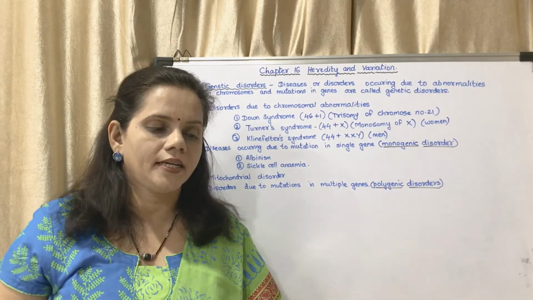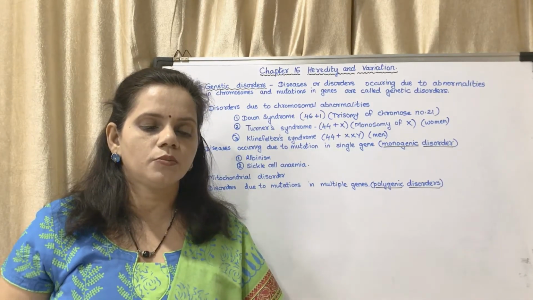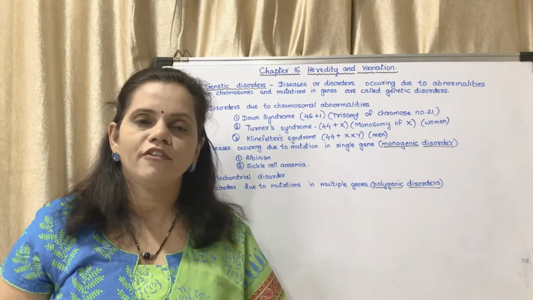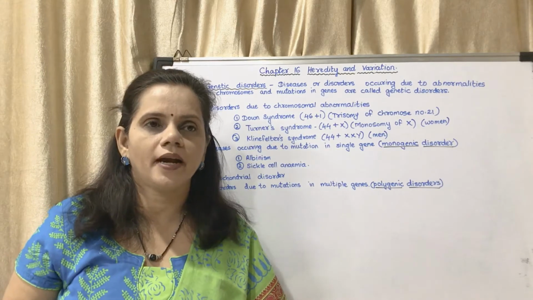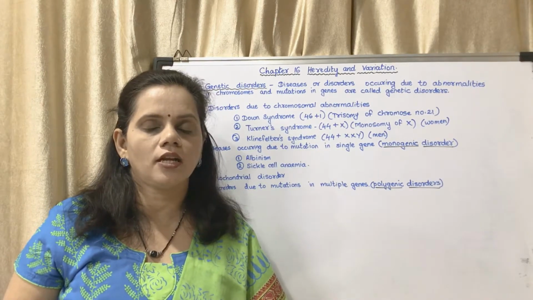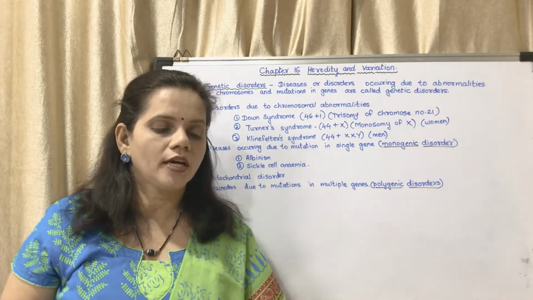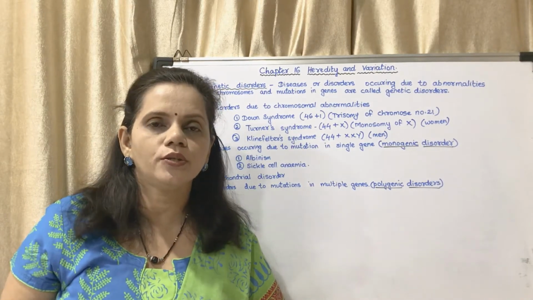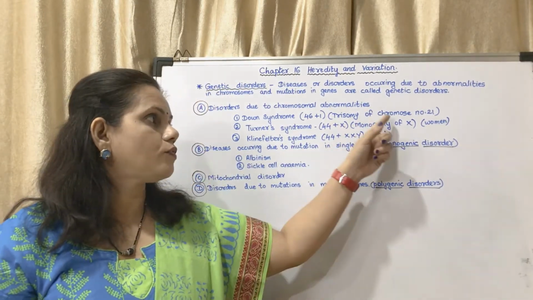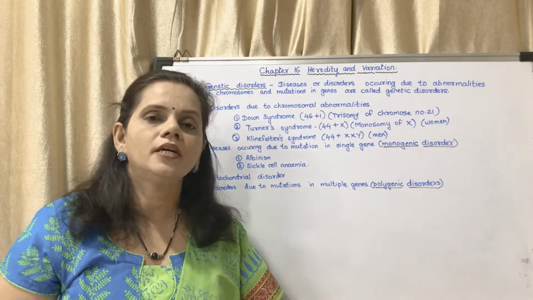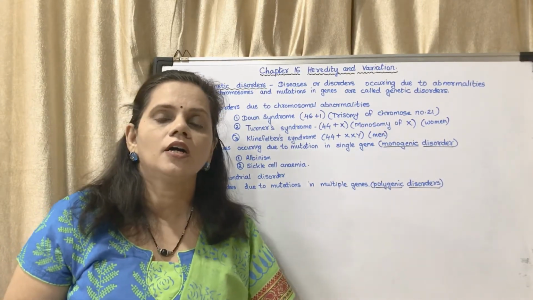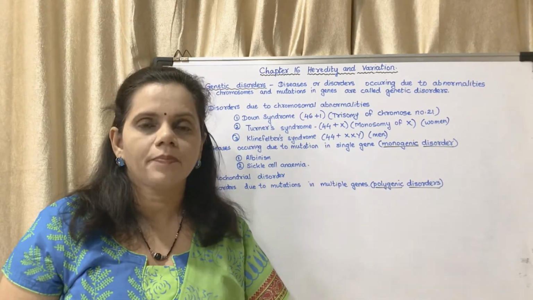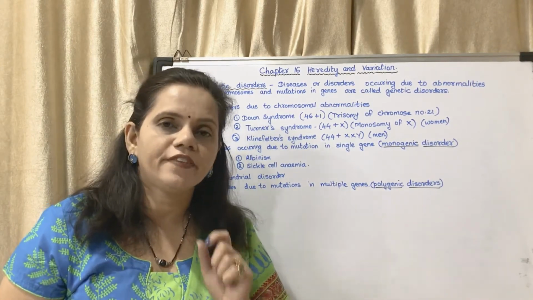Page number 189, disorders due to chromosomal abnormalities. First one is Down syndrome. Down syndrome, in Marathi we can commonly call it as mandabuddhi. Okay, so Down syndrome is due to trisomy of chromosome number 21. Okay, the spelling is wrong. Chromosome number 21. That means the 21st chromosome.